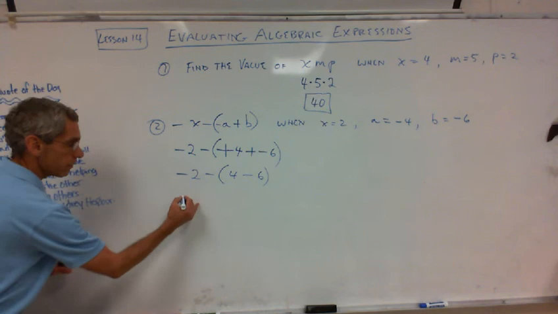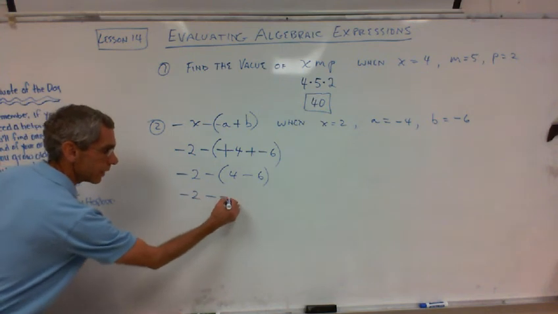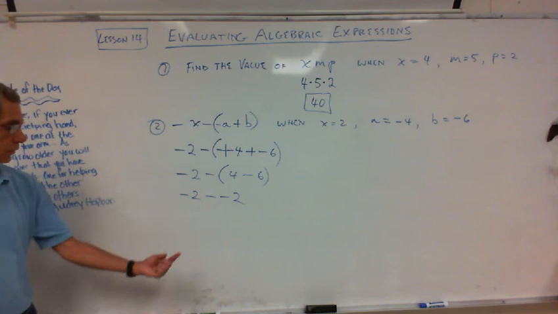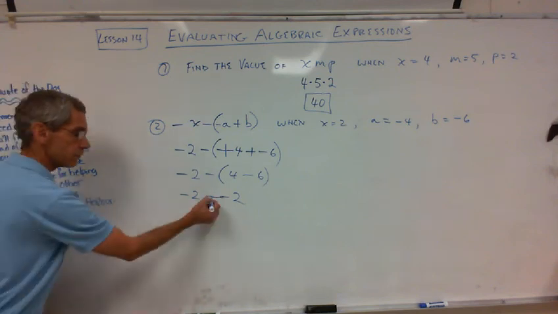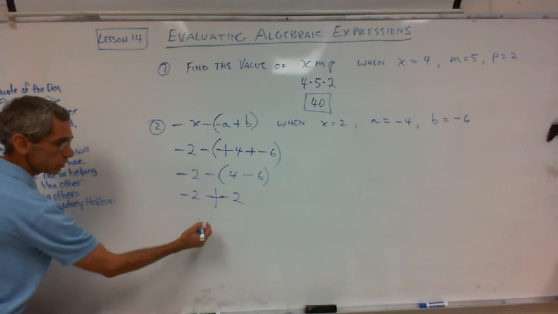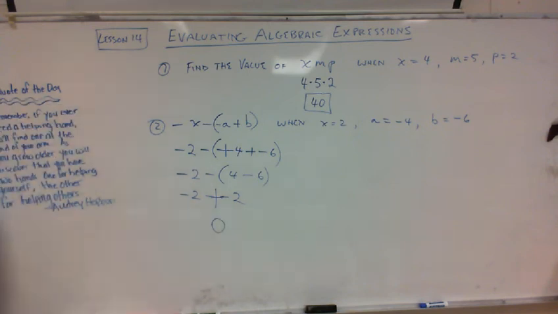Negative 2. So we have negative 2 minus a negative 2. What's negative negative? Positive, right. So that becomes positive, and yes, Noah is correct. Negative 2 plus 2 is 0. Excellent. 0. Right? It's pretty easy.